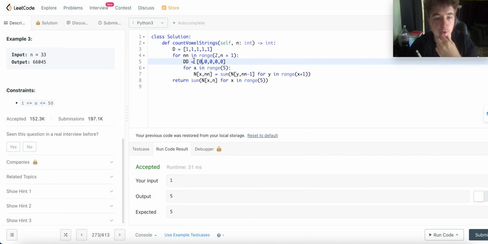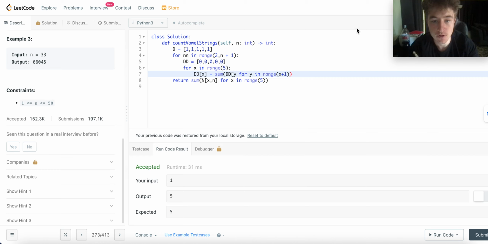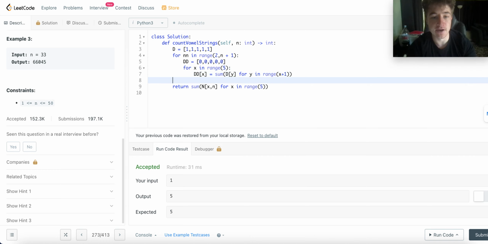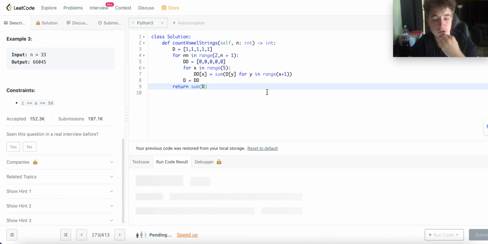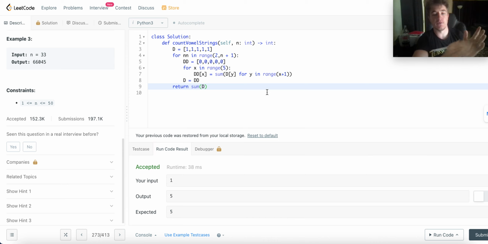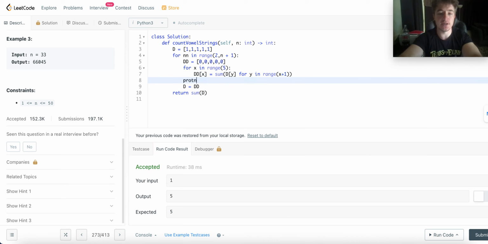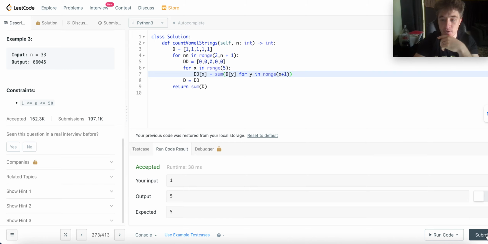So then we go through each index, and we'd say, okay, dd at x now equals the sum of d at y for y in range x plus 1, right? So we only need to keep track of the previous iteration, and then at the end, we just reset d equal to dd. And then at the end, we just have to return the sum of d, because that will give us the sum of all the values, right? So now we're basically just keeping track of the previous iteration's value, right? So if we print, we don't need to do that. Hopefully that makes sense, right?